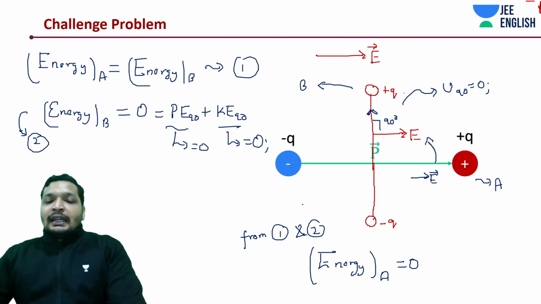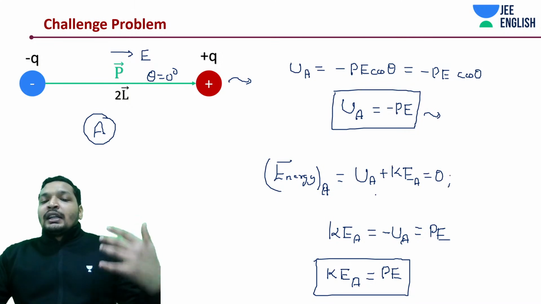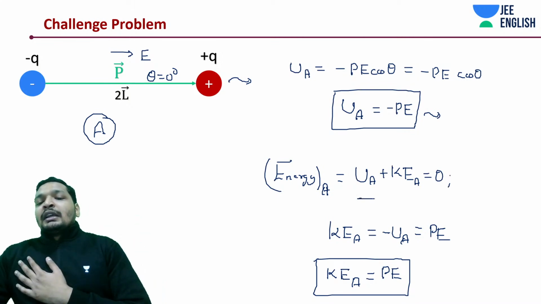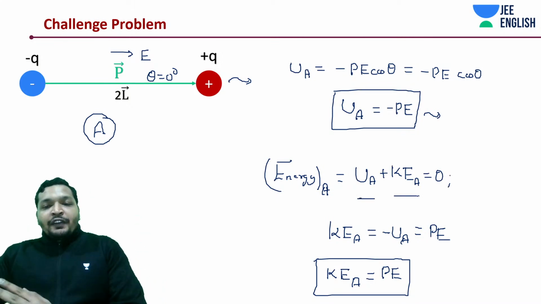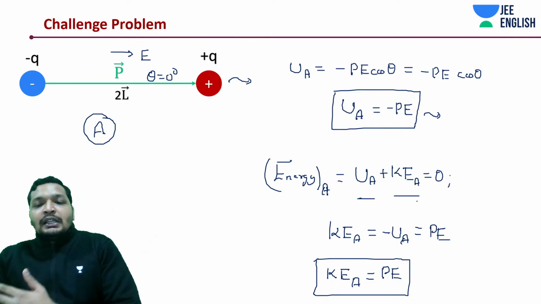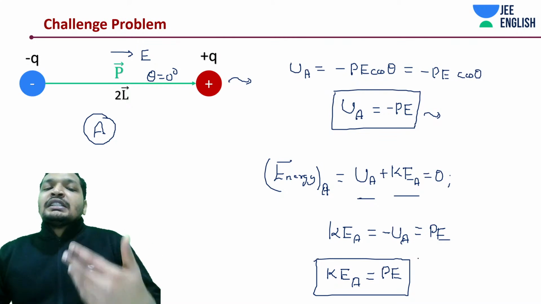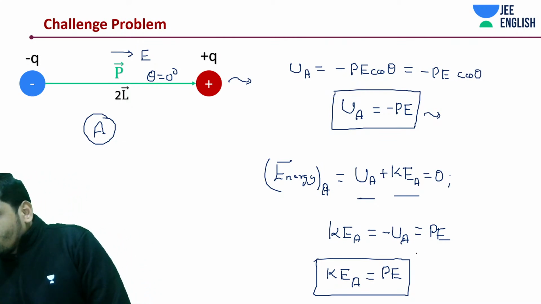So we said that energy at position A is 0, and then we wrote down the total energy of the system at position A. Potential energy plus kinetic energy. Potential energy is minus PE, and if we say UA plus KEA is equal to 0, then KEA is equal to minus UA, which is going to be PE. Kinetic energy at position A is PE.